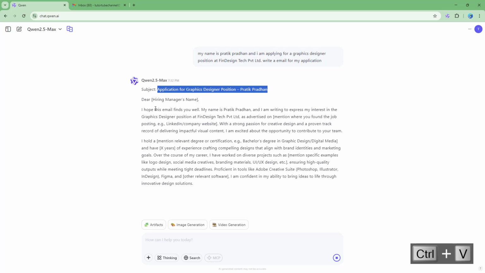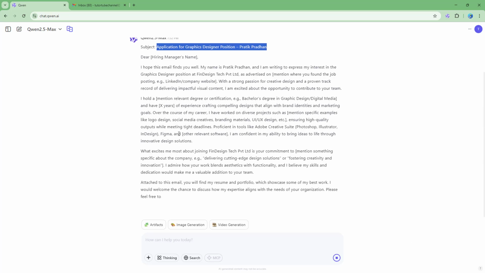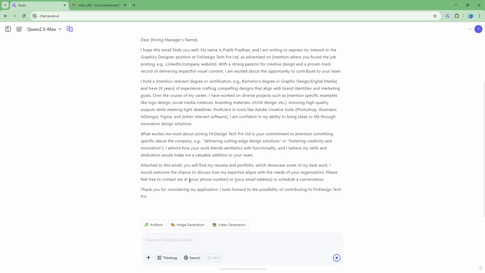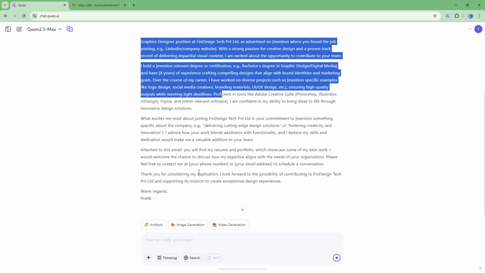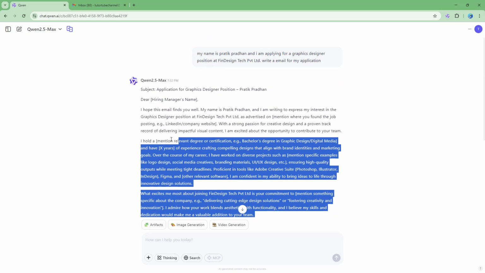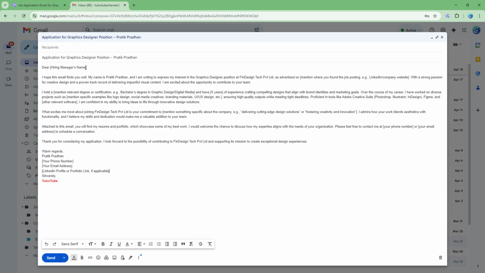And here's the dear hiring manager and so forth, and then it got all of the contents right here, just like this, as you can see. So now what you can simply do is copy it once this finishes generating, as you can see right here. So you can see that this is what you have. So now you can simply copy this and then go over here and paste this out right here, just like this.